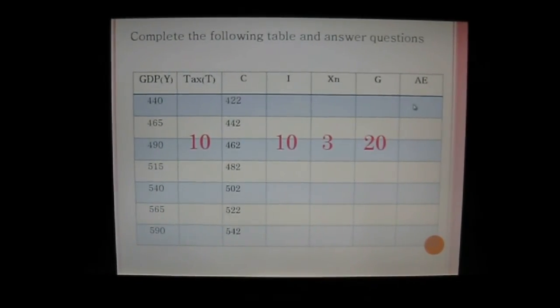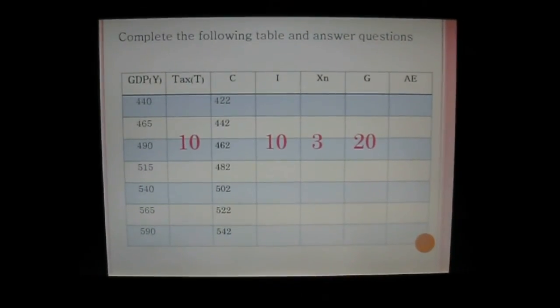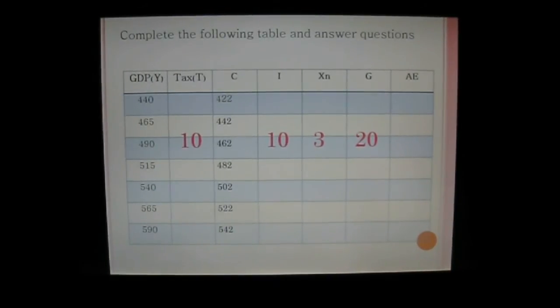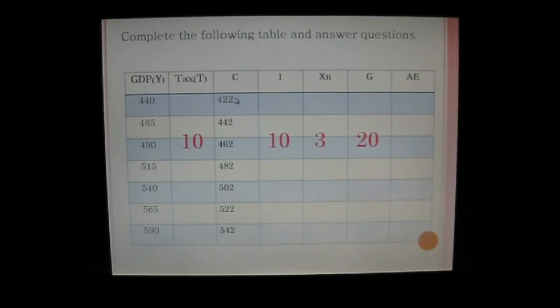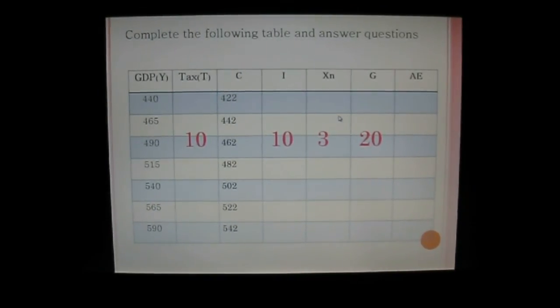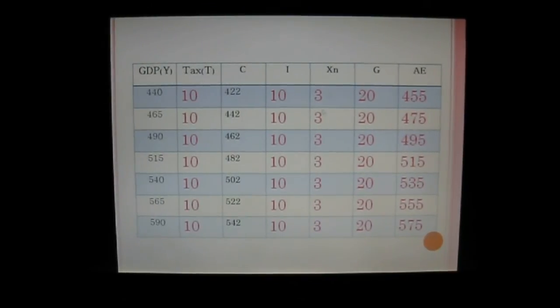And the AE. AE is very easy to find. Remember that AE is equal to C plus I plus G. All we have to do is put C plus I plus G. Don't forget to add XN also. So we get this table.